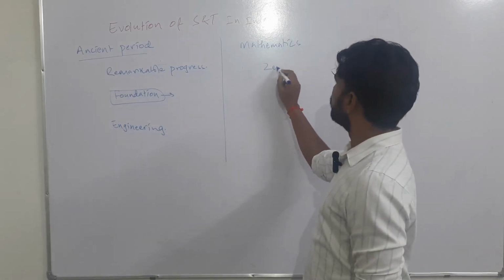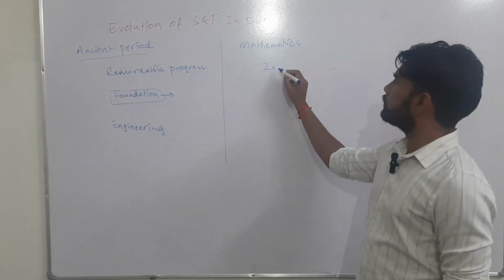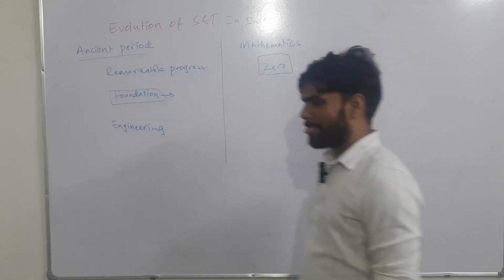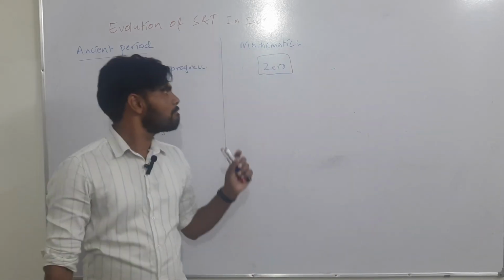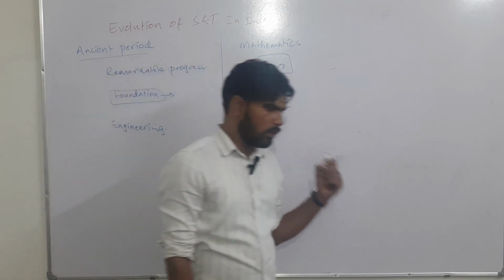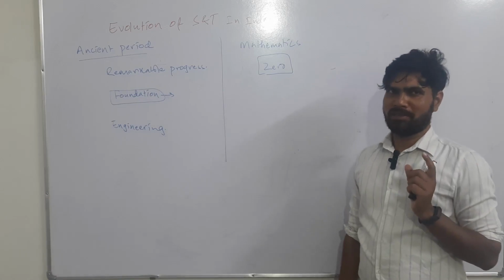First and foremost, the most important contribution is the concept of zero. Very fascinating one. Before the concept of zero, it was very difficult to count the numbers.